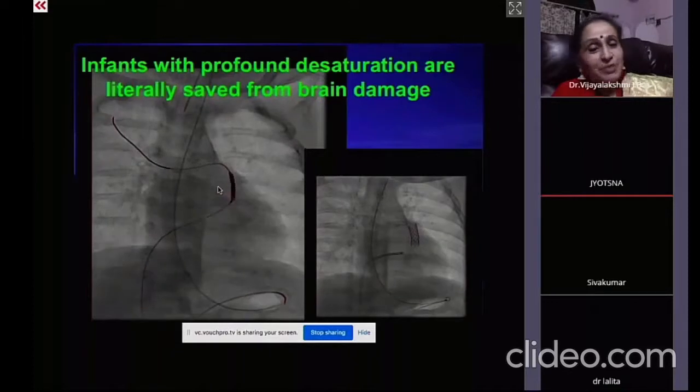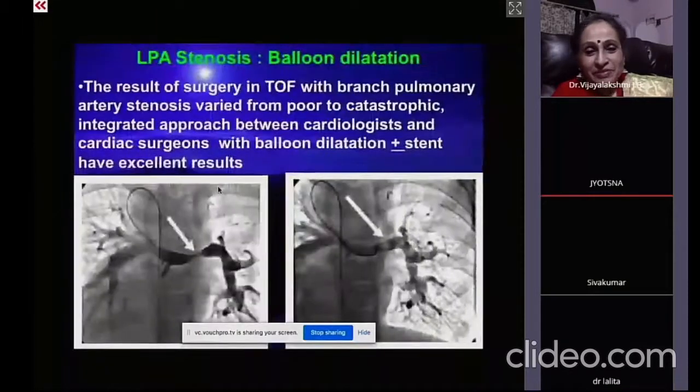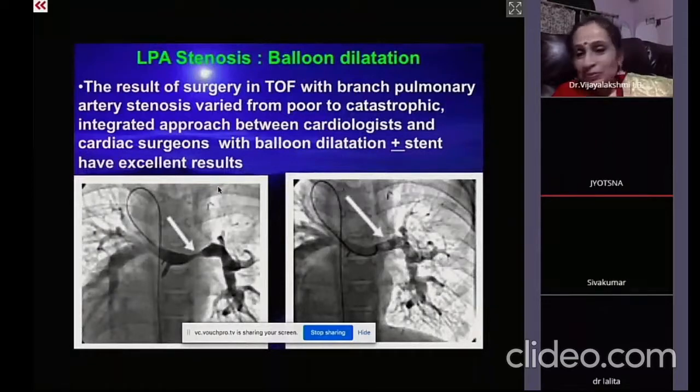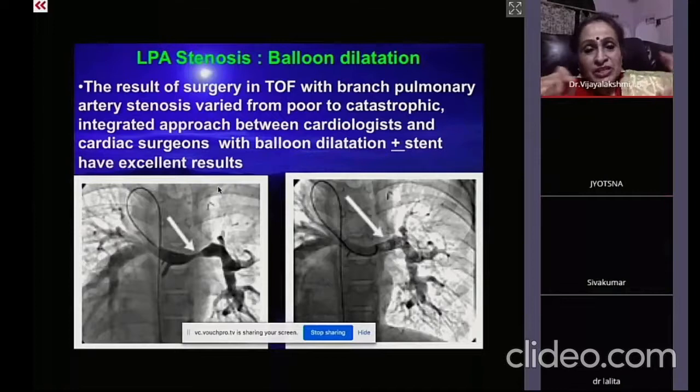I don't know whether it can be used here, where the infundibulum is already in spasm. So I think it's better not to handle it with that. That's what I feel. In fact, minimum maneuvering in the RVOT, bare minimum. Just push the Sims catheter, pull it so that it points towards the RVOT. Take the floppy guide wire very carefully with the torque. Just like threading the needle, you go without causing a single ectopic.